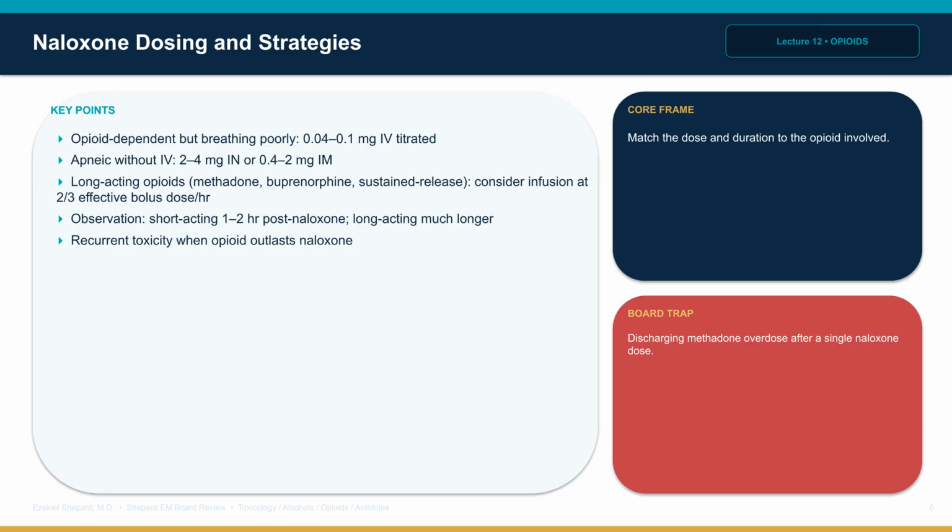The classic mimic on the boards is fentanyl with xylazine adulterant. Sedation persists despite adequate dosing because that adulterant is an alpha-2 agonist, not an opioid. Support ventilation, do not chase the dose.